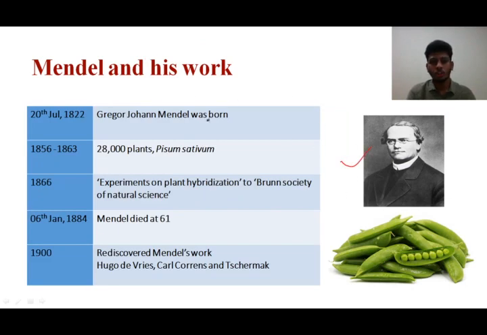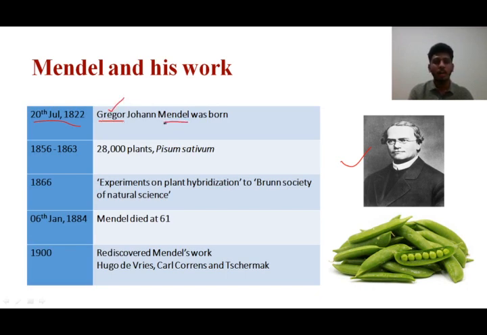So here is Gregor John Mendel. Gregor John Mendel was born on 20th July 1822. He was born to Mr. Anton Mendel, his father. Gregor Mendel was a monk in a church who was very much interested in natural history, physics and statistics. Since he was a monk in a church, he got a title called Gregor.